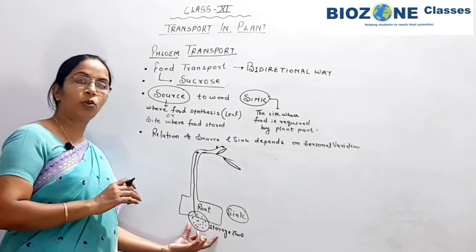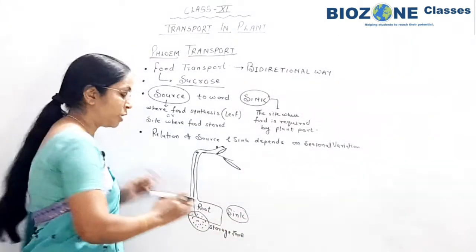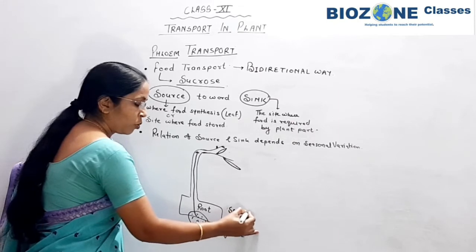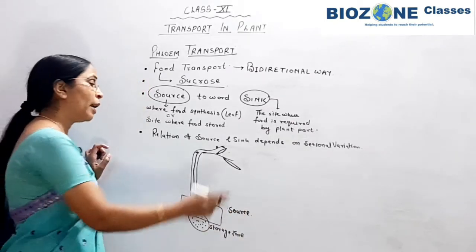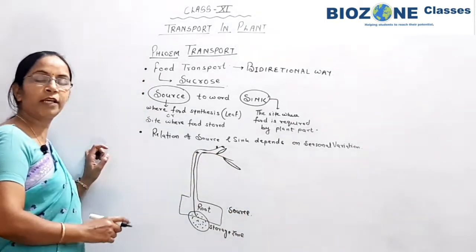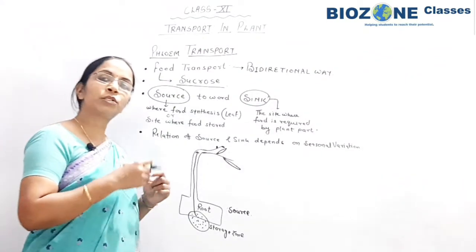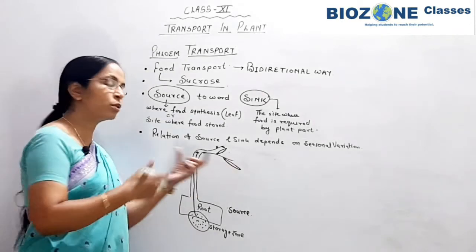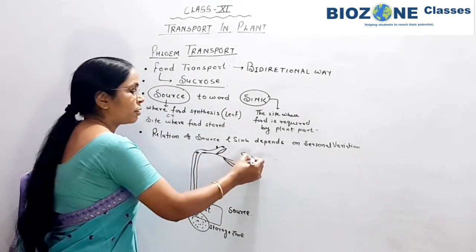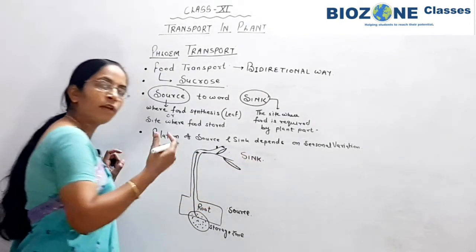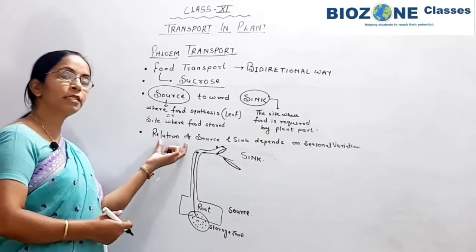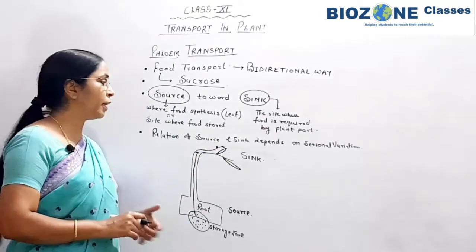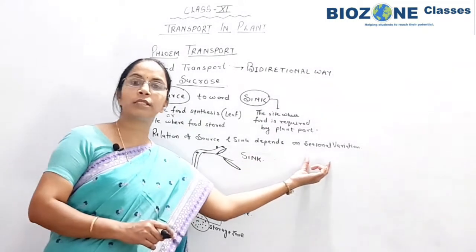This storage zone, which initially served as a sink, now serves as a source, and initially the aerial surface or the aerial shoot which served as a source, now that part serves as a sink, and that's why we use this statement, or the statement is provided, that the relation of source and sink depends on the seasonal variation.